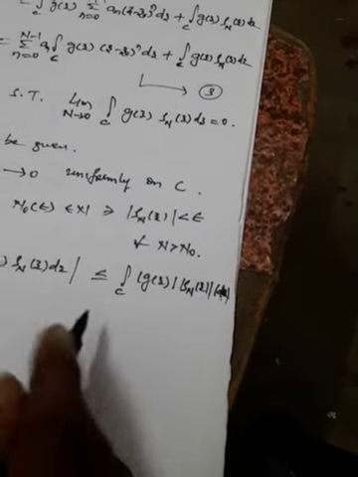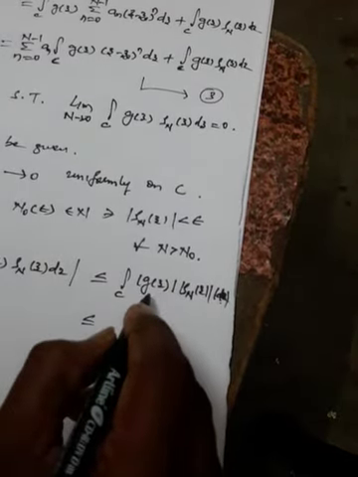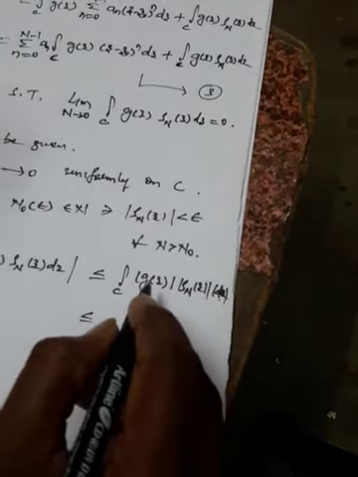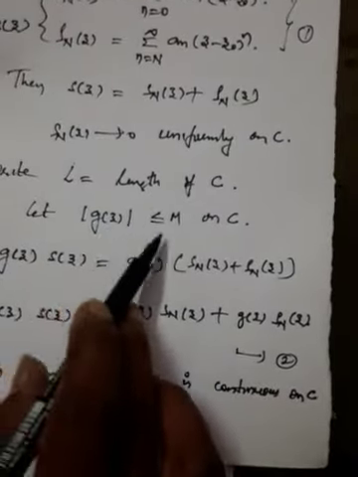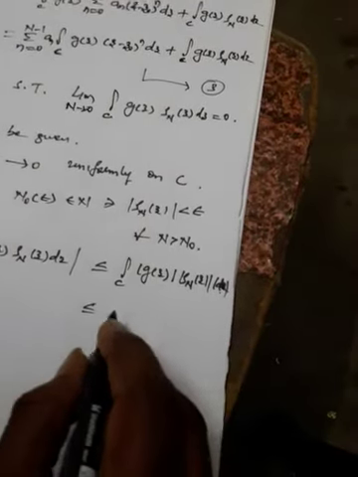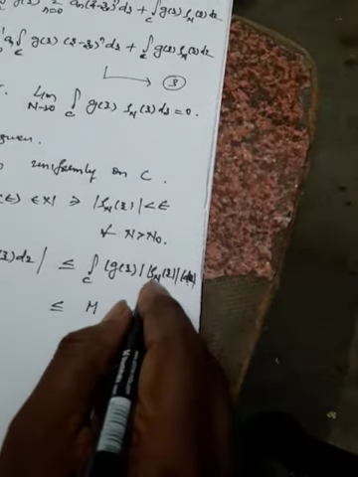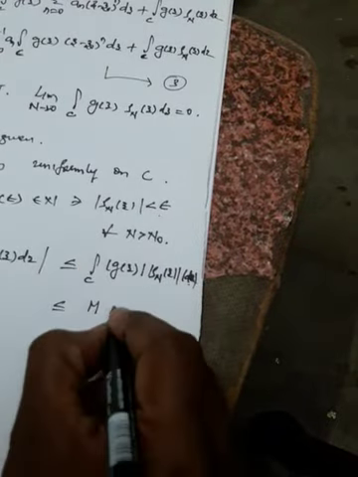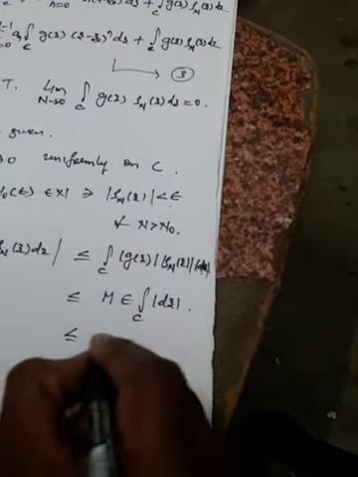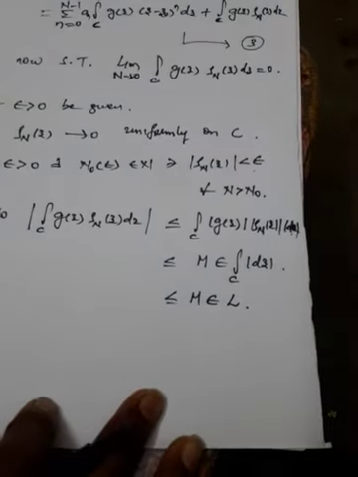Which is less than or equal to mod g of z, which we have already taken to be at most m, and L is the total length of the curve. So I'll write m first, then epsilon, times integral over C of mod dz, for your understanding. This is less than or equal to m epsilon times L, which we have already taken.